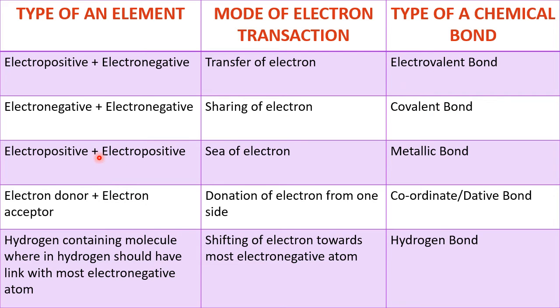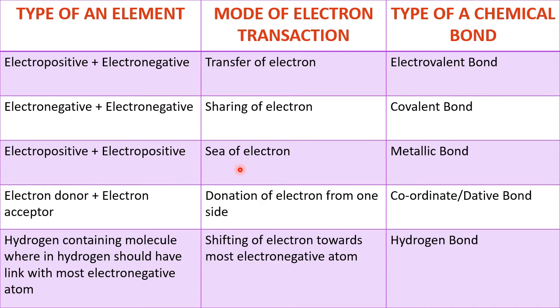Third category. When electropositive comes in contact with electropositive, two similar atoms, this also wants to donate and this also wants to donate. After donation, where will the electrons go? If you see the microscopic picture of two or more electropositive atoms coming in contact, many electrons are given out, so they form a sea of electrons.